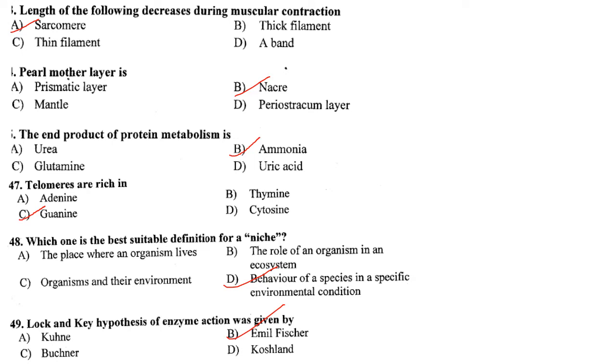Then which one is the best suitable definition for a niche? It is the behavior of a species in a specific environmental condition. So that is the best suitable definition for a niche: behavior of a species in a specific environmental condition. Then next one. The lock and key hypothesis of enzyme was given by Emil Fischer. Answer is option B.